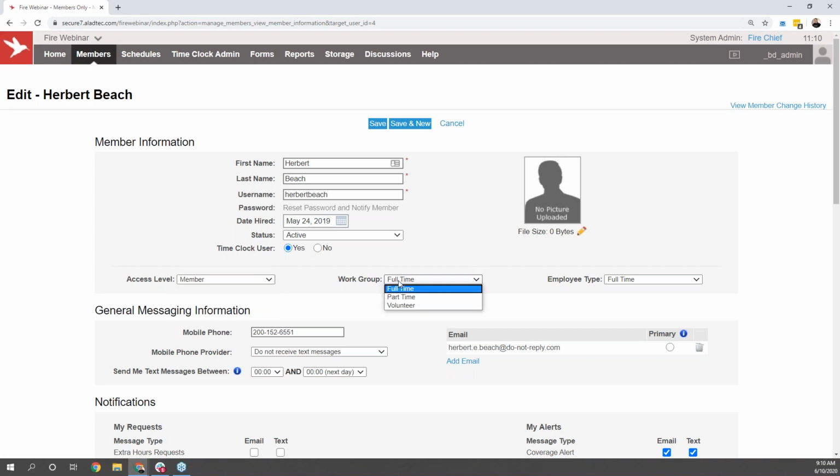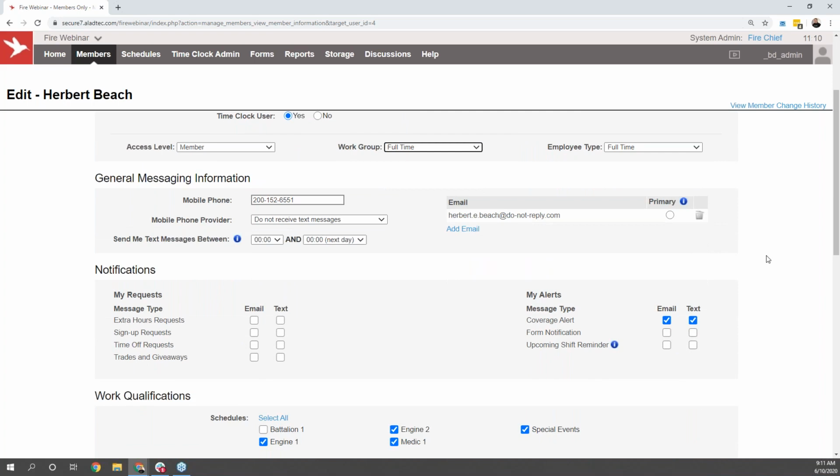We do also have work groups here, which is where you're able to define the working rules for your members. Can they sign up for shifts? Are they allowed to trade? Are there restrictions on their trades? What do you define overtime as? We know that sometimes these rules tend to be different for different groups of individuals, so you do have the ability to create those different work group profiles to make sure that each user has the correct rules assigned to them and the rest of their team.